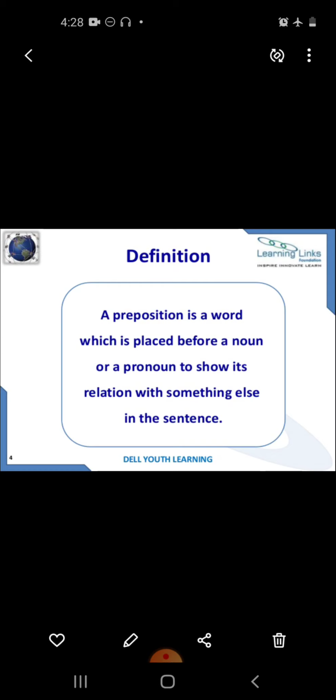For example, about, above, along, across, etc. Compound prepositions are also formed by combining two words. For example, inside: there are two words, in plus side, so that is called a compound preposition.